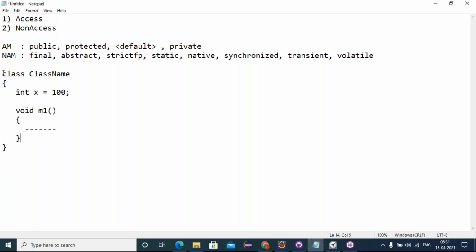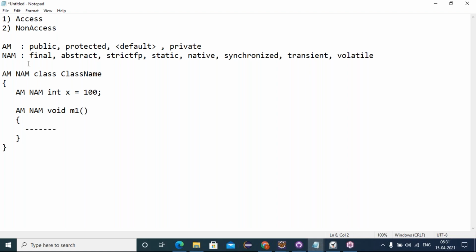For this class, firstly we give the access modifier, public, and next we give non-access modifiers. Even for variables we give access and non-access modifiers, representing where to access and where not to access.